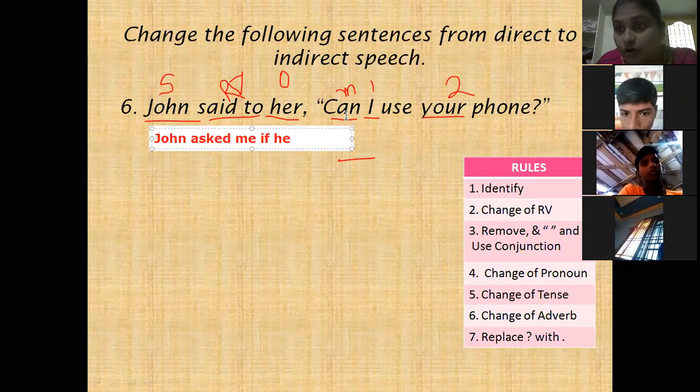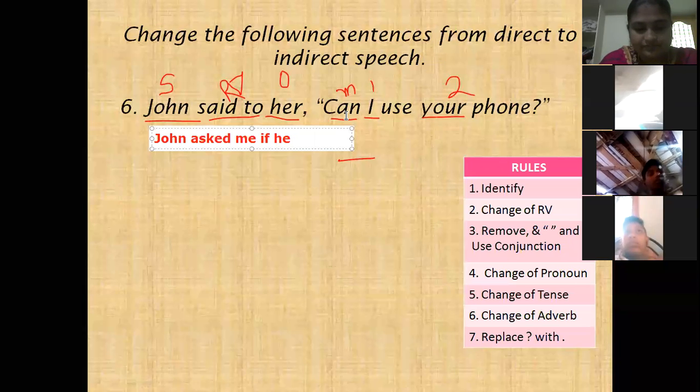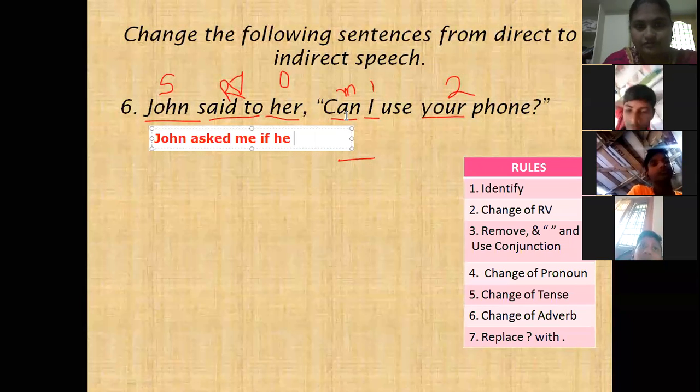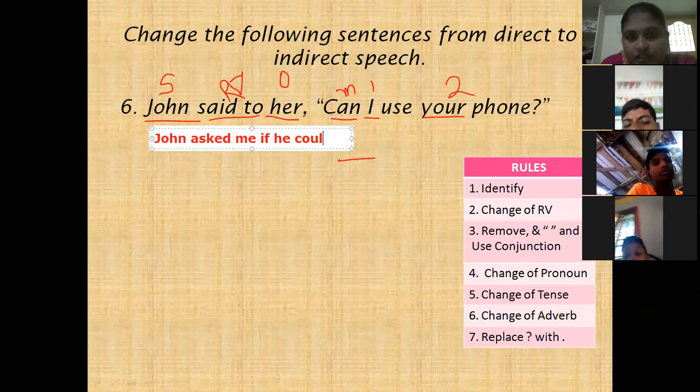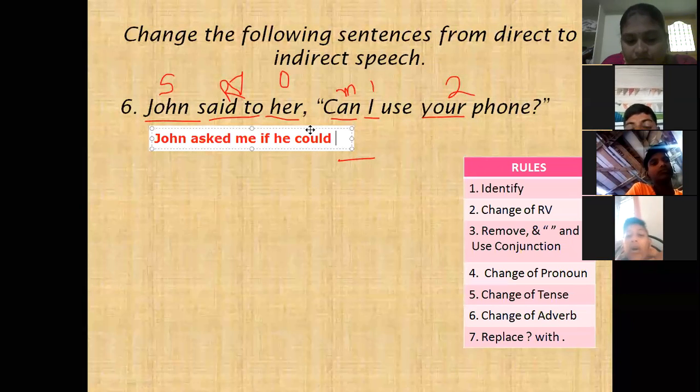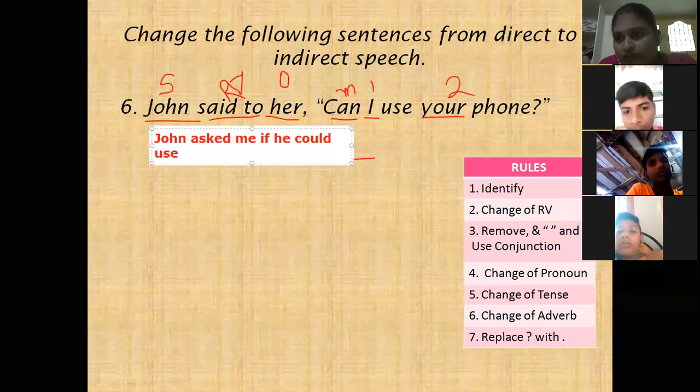Could. C-O-U-L-D. Could. Next, use. Only one time we have to change the tense. Here can is changed to could, so use should not be changed to used.